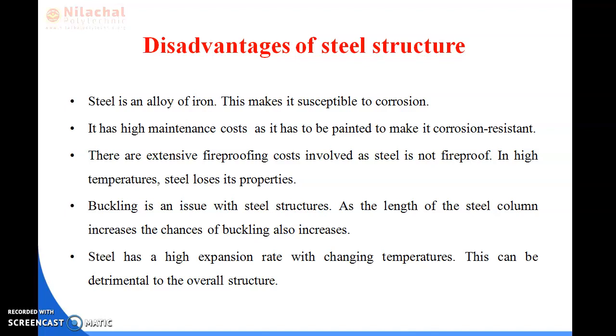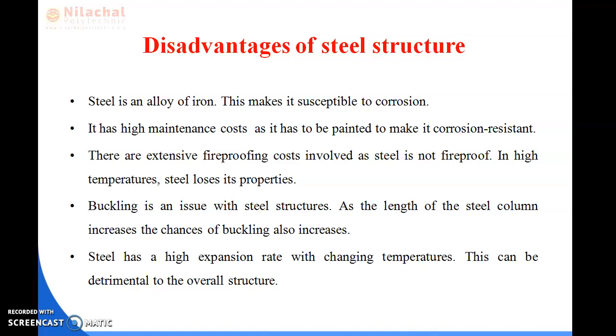That means the strength of the steel may be lost, which is a very big disadvantage of the steel structure, because if a steel structure can't bear the load capacity and it is weak in tension, then the structure may not be able to withstand any kind of load.